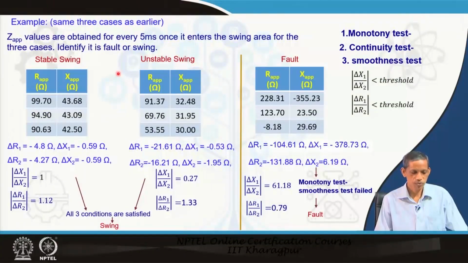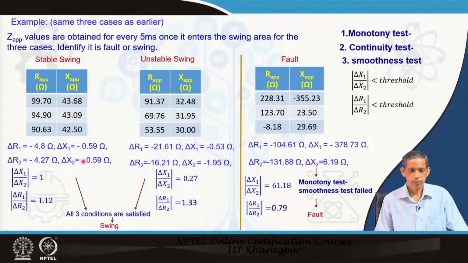Now, let us take the example for this. Same example that we have considered: 3 cases, stable swing, unstable swing and the fault situation. For the stable swing, the corresponding Z which is calculated, 3 points are given here. So, the corresponding R and X are given here, R and X at instants T 1, T 2 and T 3. From this we get delta R 1, delta R 2, delta X 1, delta X 2, that is, this minus this and this minus this.